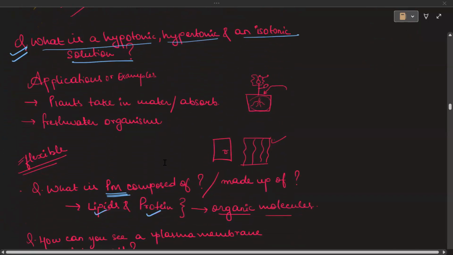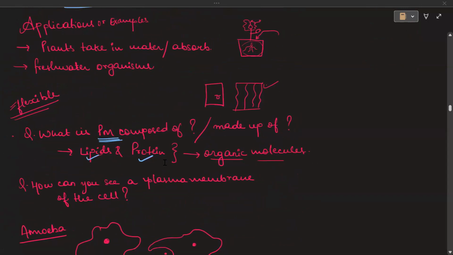We studied hypertonic and hypotonic. What is the example or the use? The plants absorb water through the soil. Also, freshwater organisms use this mechanism of water osmosis. So it is used in these two places. That is why we are studying it. Got it? Any doubts now?